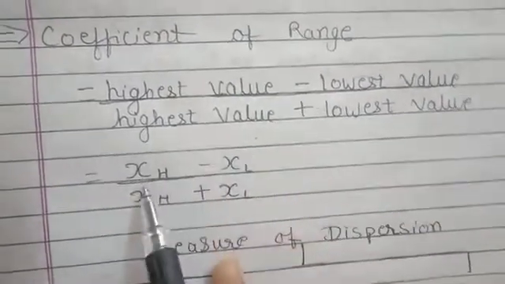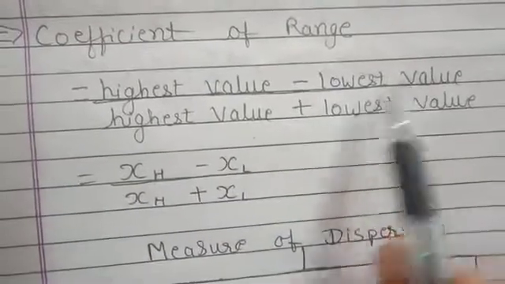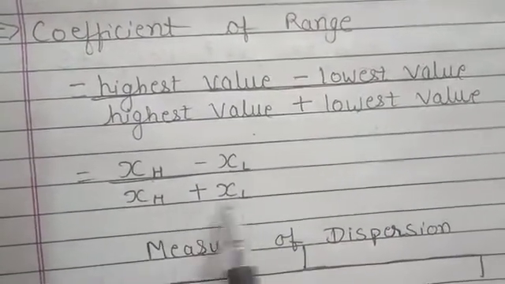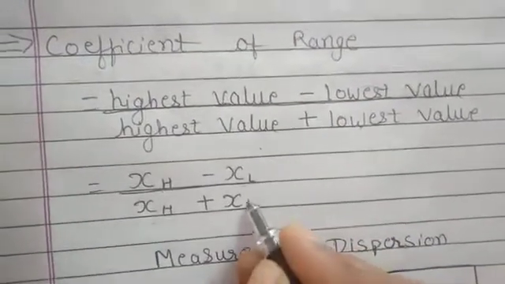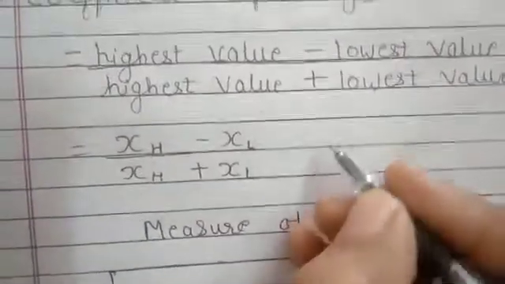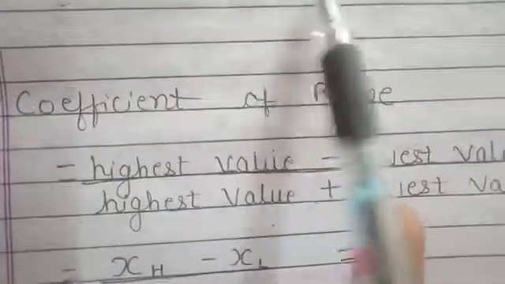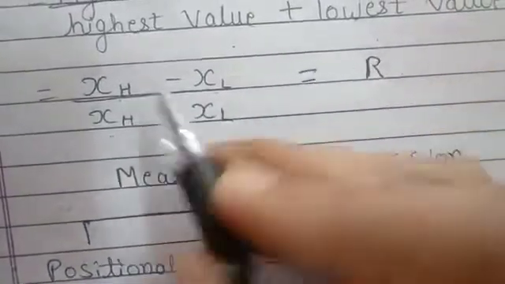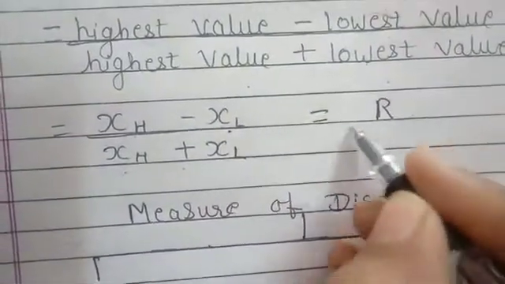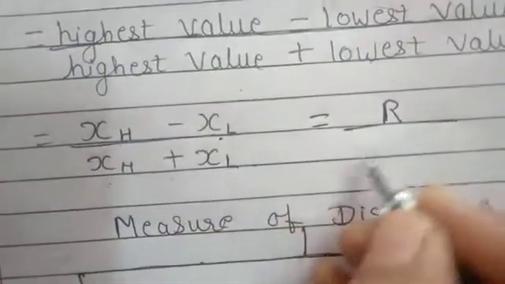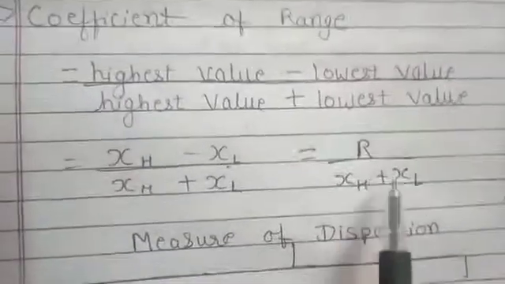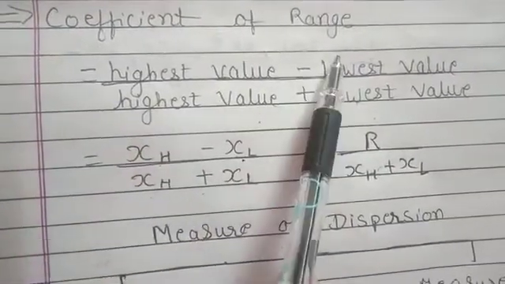So highest value we denote by xh, lowest value we denote by xl, right? So xh minus xl upon xh plus xl. Now as we know, xh minus xl is our range. So we can also write this formula as r, that is our range, divided by xh plus xl. So that is our relative range or coefficient of range.